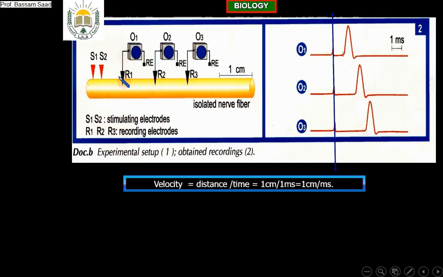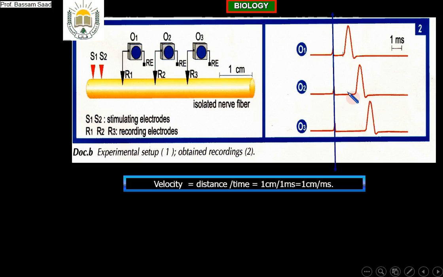After 1 millisecond, look to the scale, the action potential arrived and it is recorded by oscilloscope O1. So the velocity is equal to 1 centimeter over 1 millisecond. Or if you want to use the recordings of the second oscilloscope, the distance is 2 centimeters and the time is, look to this, 2 milliseconds. It is the same velocity. That is, the speed of the action potential along the nerve fiber does not change. It's the same. It is 1 centimeter per millisecond or 10 meters per second.